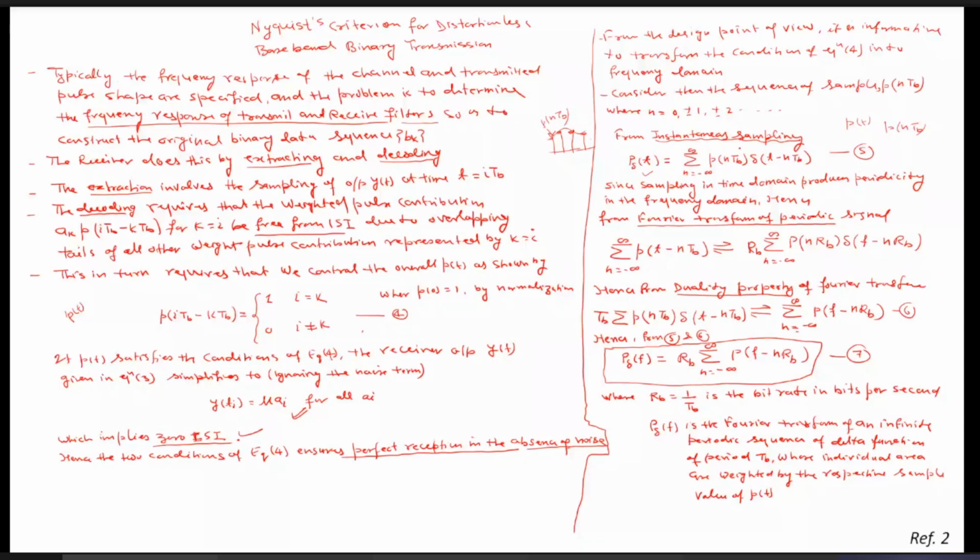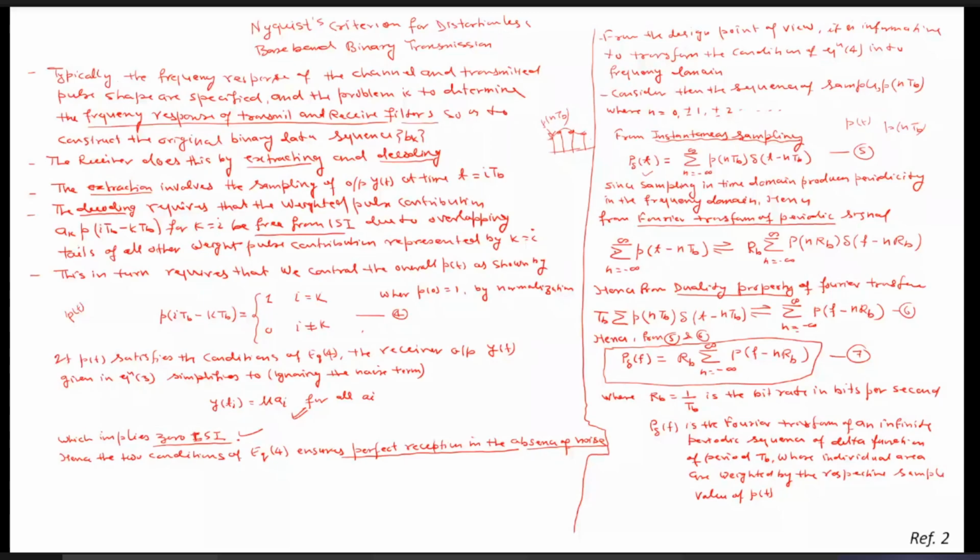And since you know that the instantaneous sampled signal in the frequency domain is nothing but a periodic signal, and the Fourier transform of any periodic signal, suppose p(t) is periodic in nature, is simply represented as summation n equals minus infinity to infinity. All these expressions you must have studied in the analog communication system while studying the Fourier transform properties. So it is given as summation n equals minus infinity to infinity p(t minus nT_b), the Fourier transform of that. This is the periodic signal.